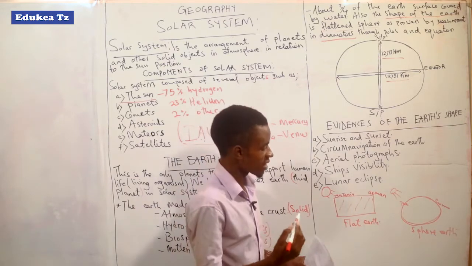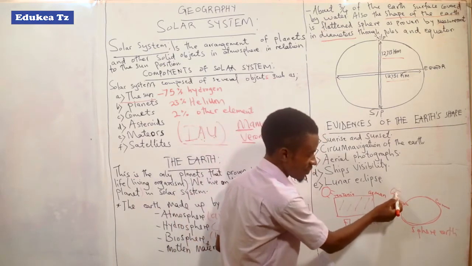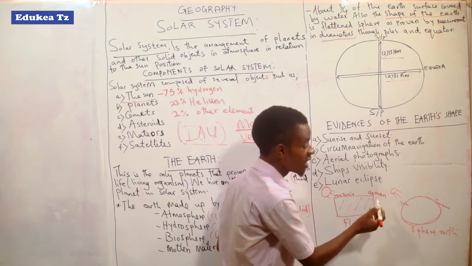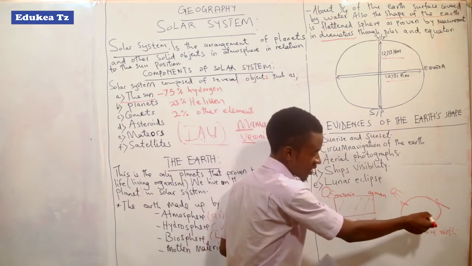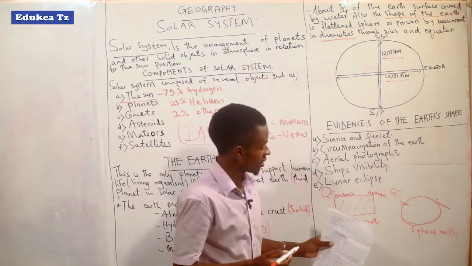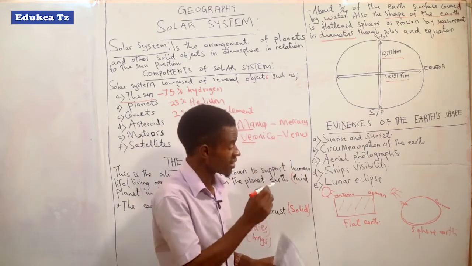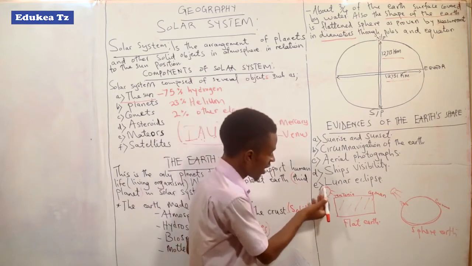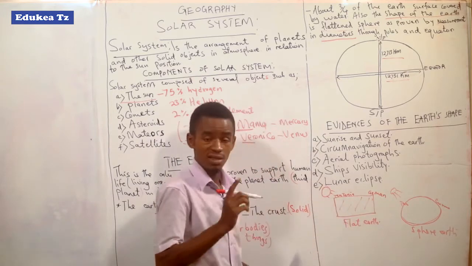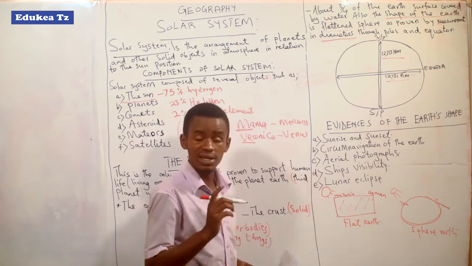So at that point you understand that the sun rising can be evidence, even the setting of the sun. If you get the sunrise and the sunset at different times, it means that the Earth is round. Compared to that, if the Earth were flat, all points would get the sunrise and the sunset at the same time.